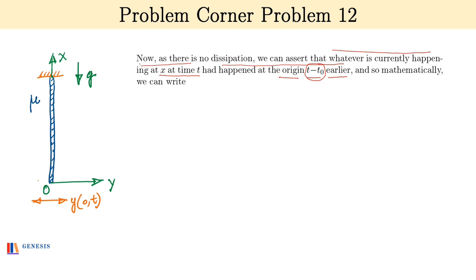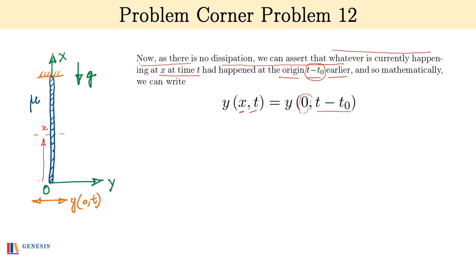That is the time that the wave took to reach the point x. So mathematically we can write this as y(x, t) = y(0, t minus t naught).